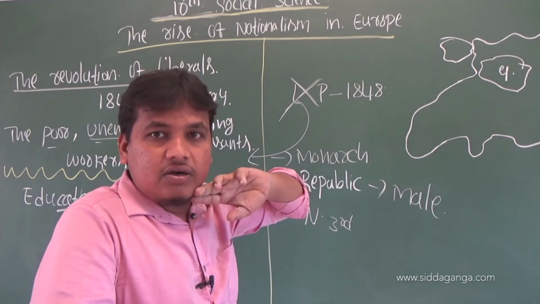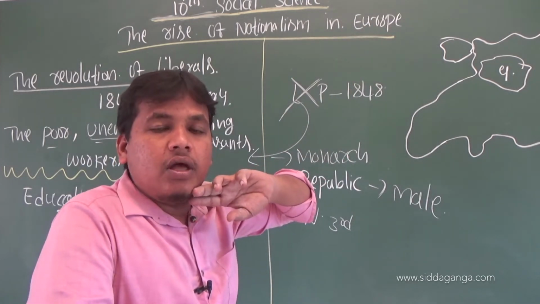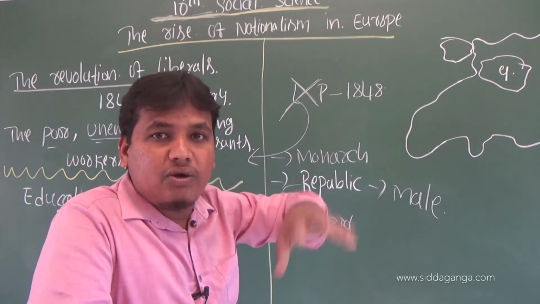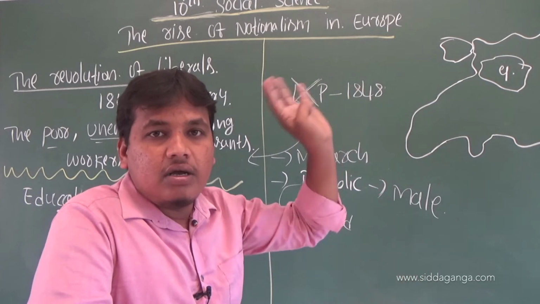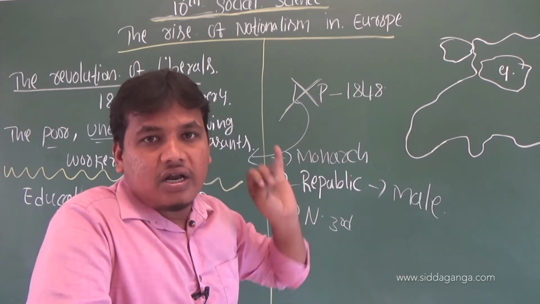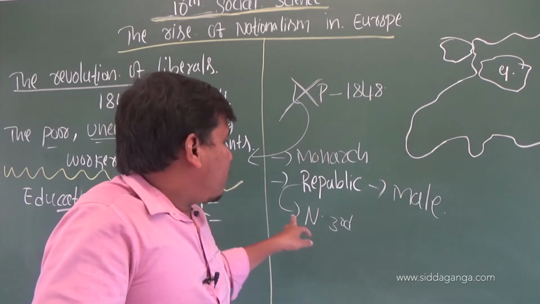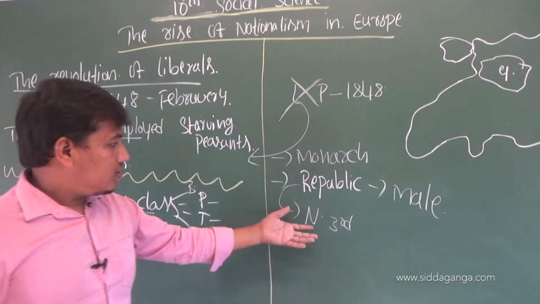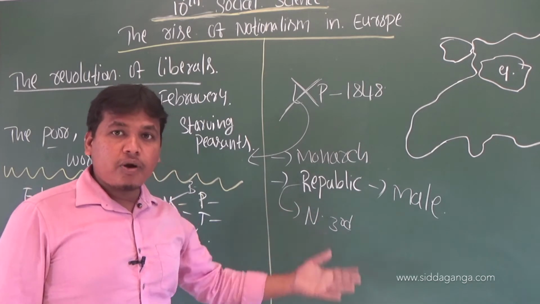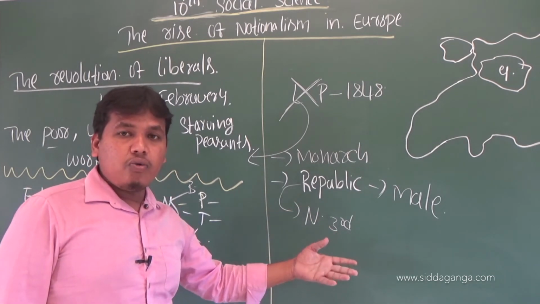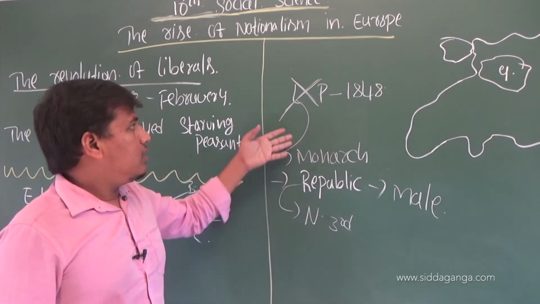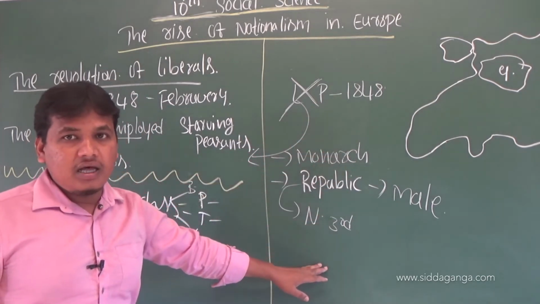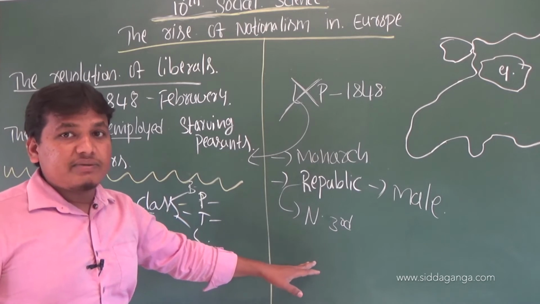After the defeat, who defeated Napoleon? Napoleon was defeated by the union of European powers such as Austria, England and Russia. After the death of Napoleon, his nephew Napoleon III provoked the people against Louis Philippe, and he also spread the reforms which were made by Napoleon.